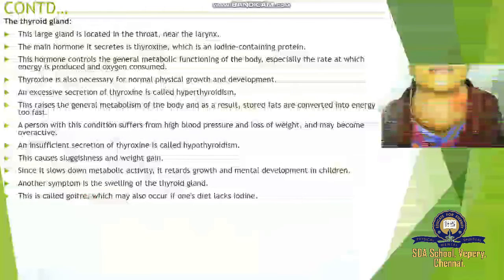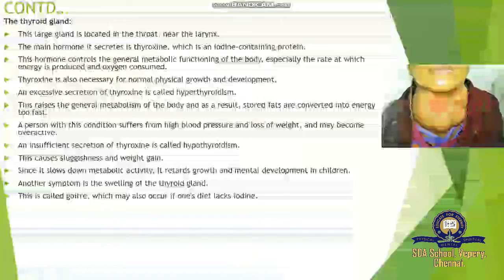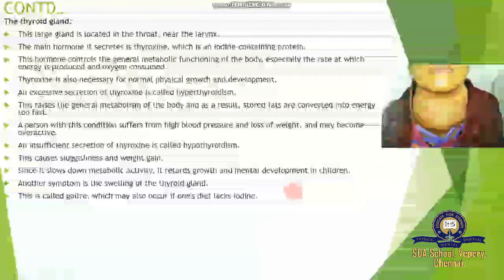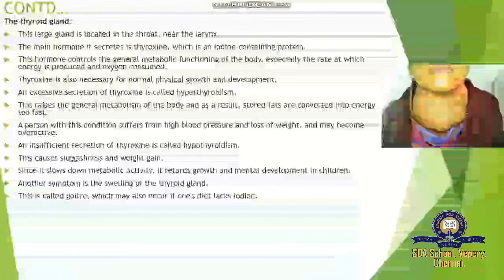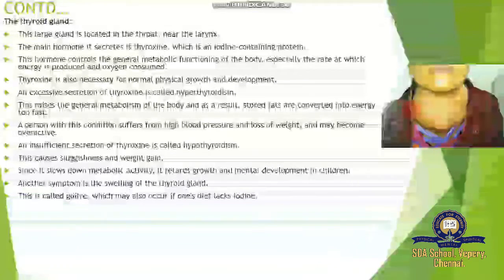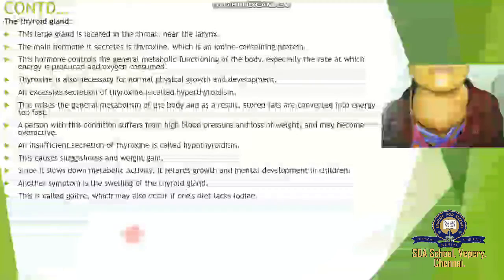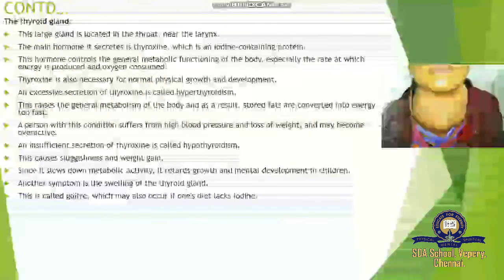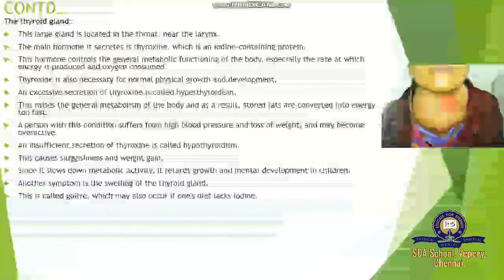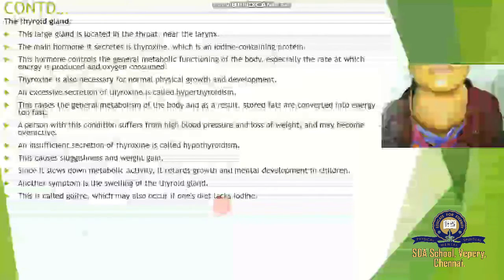People suffer from simple goiter, a neck swelling disease. As shown in the picture, the gland is present on either side of the larynx, and if iodine is not available in enough amount, the gland is going to swell up. Okay, the neck will swell. This is mostly seen in people who live in hilltops. Scheduled tribe people living in hilltops suffer from simple goiter.